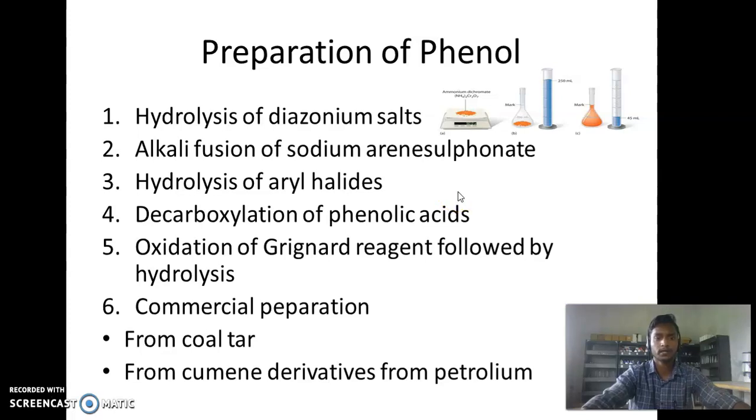Fifth one, oxidation of Grignard reagent followed by the hydrolysis. And sixth one, commercial preparation. Okay, in this case from coal tar and from cumene derivative from petroleum. Okay, these are all the preparation of the phenol methods.